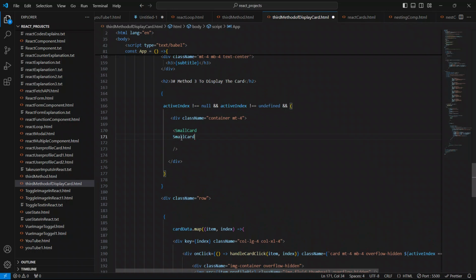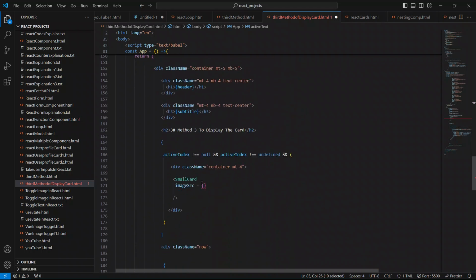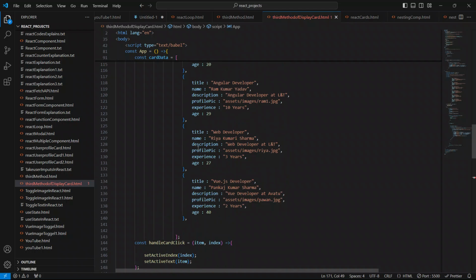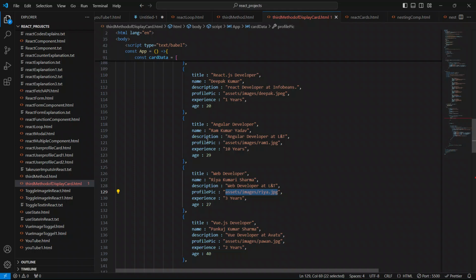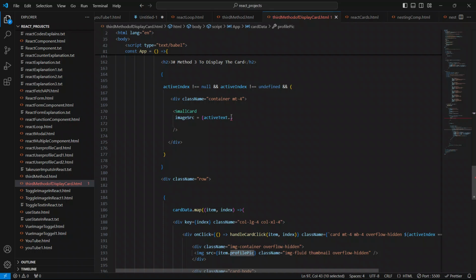So I'll say here img src. What img src? We will say here open and closing braces. So we will say here this active text dot this profile pic, to show the profile pic dynamically. So copy this profile pic key from here and paste it here.